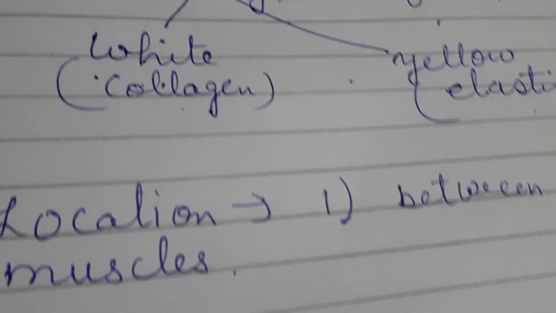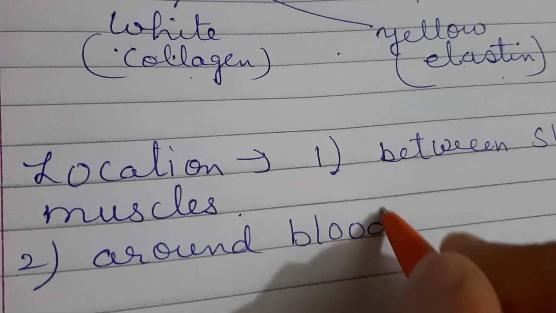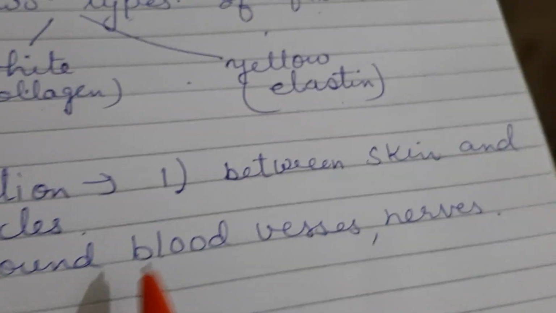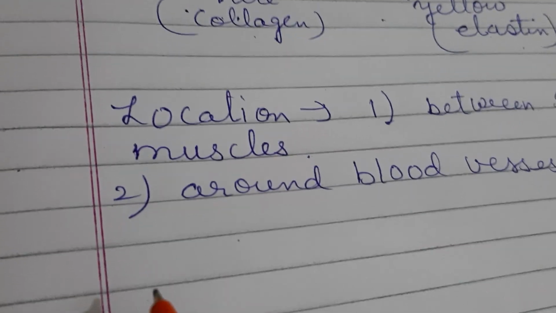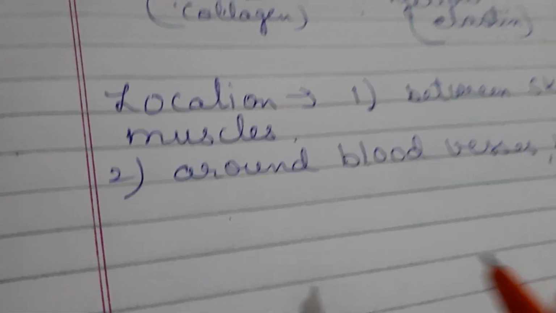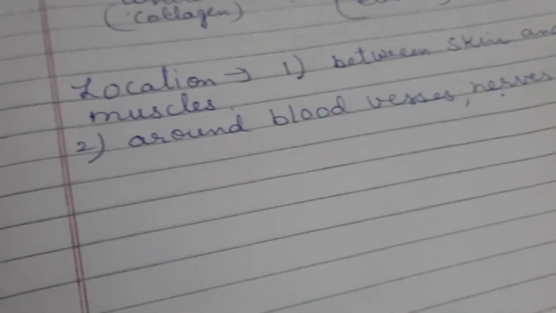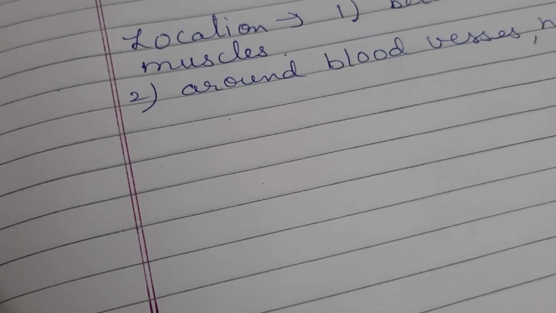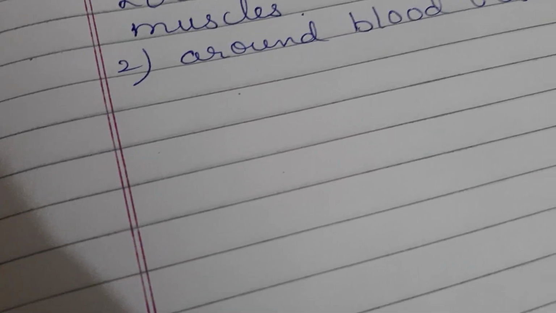Here it is present, then around blood vessels, nerves, etc. it is present. Now what is its function? So we all know that its function is that it binds the skin with the underlying parts, meaning the upper part of our skin is bound to the different underlying parts, and also it helps to repair the different tissues of the body. So its function is to bind the skin with the underlying parts, and the second is it helps in the repair of the tissues.